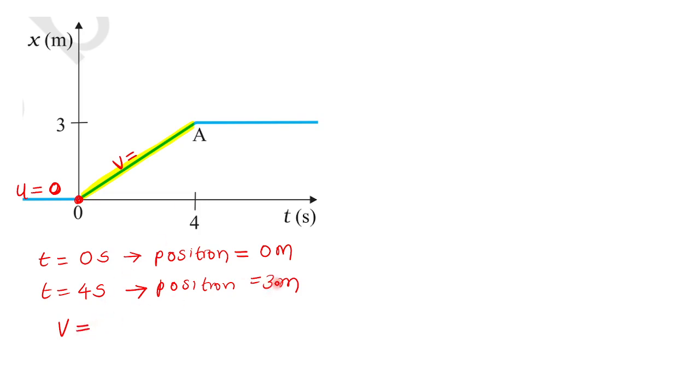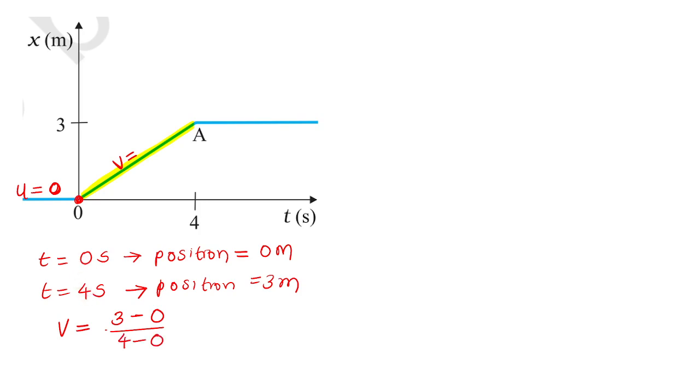Velocity is equal to displacement by time. Displacement means from 0 meter to 3 meter. The car has traveled 3 minus 0, that is 3 meter distance. The time interval is 4 minus 0.